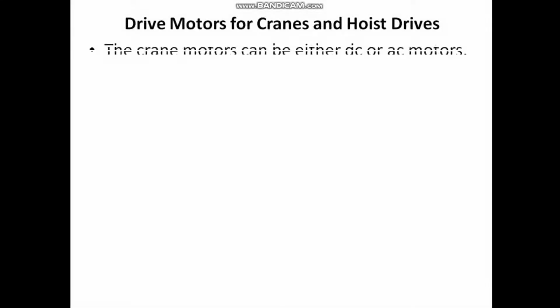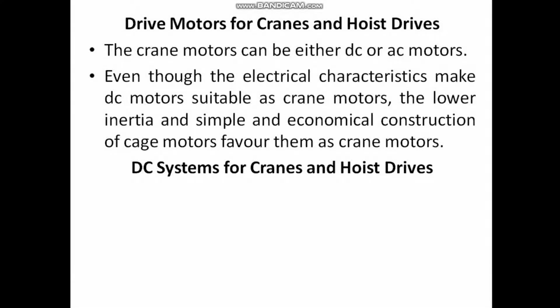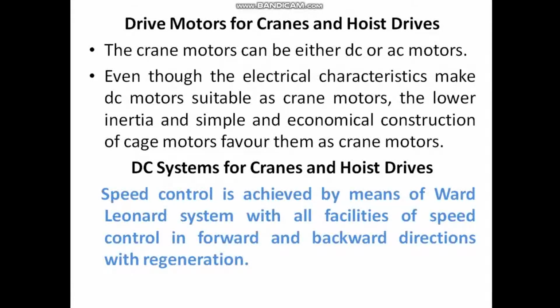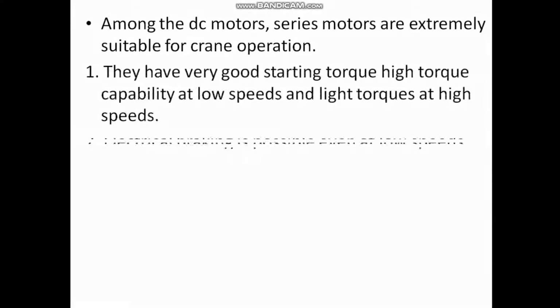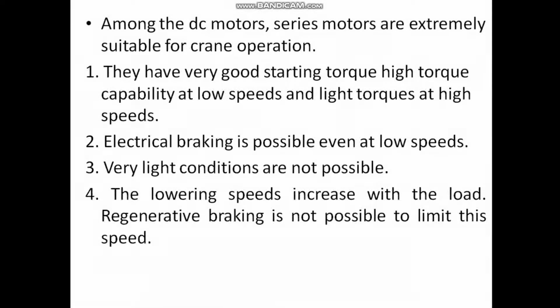So when we talk about the suitability of DC motors for crane operation, suitable changes may be made in the circuitry to make them run at low speeds and light load conditions. That is one more advantage here.